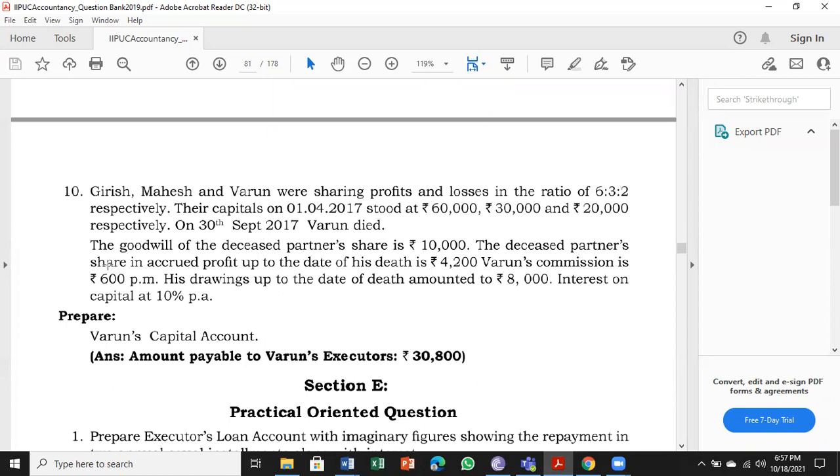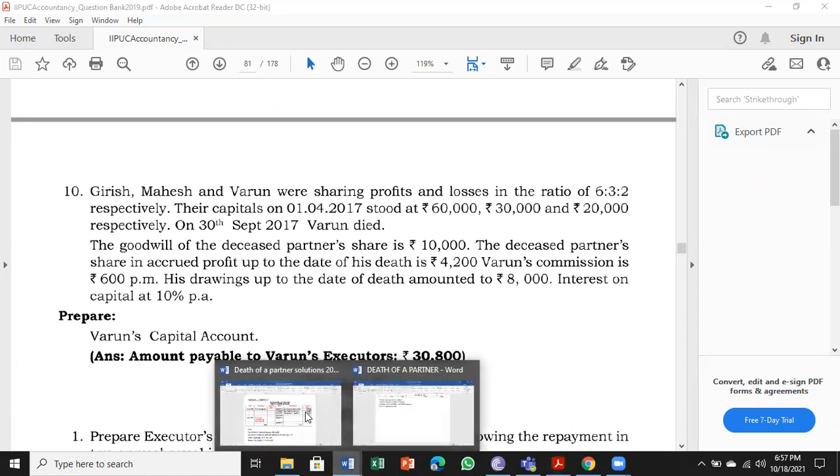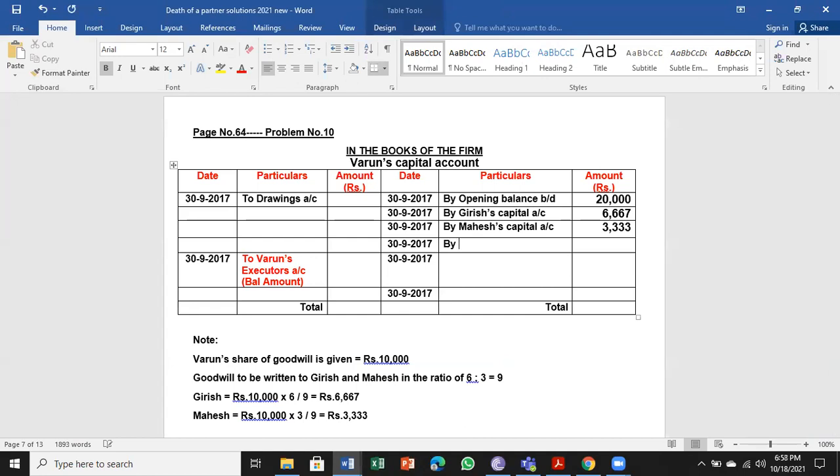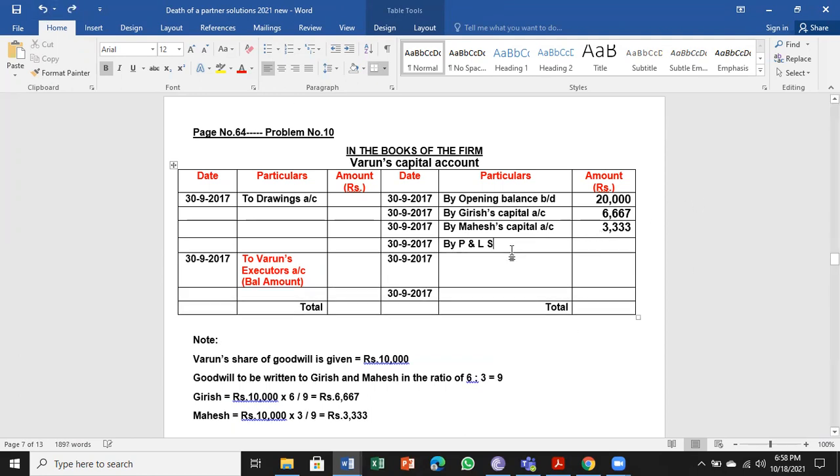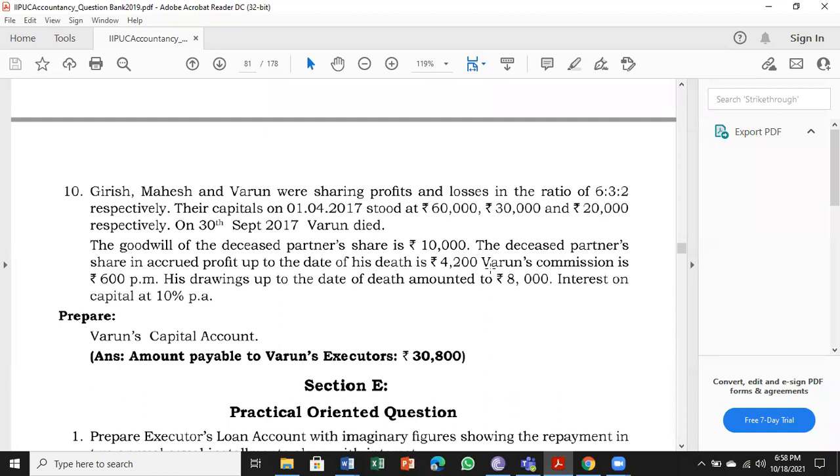Next, the deceased partner's share in accrued profit up to the date of death, 4,200. That is going to be credited by Suspense, P&L. Yeah, very good. Suspense account, 4,200 straight away, no further calculation is required. Next, Varun's commission is 600 per month.